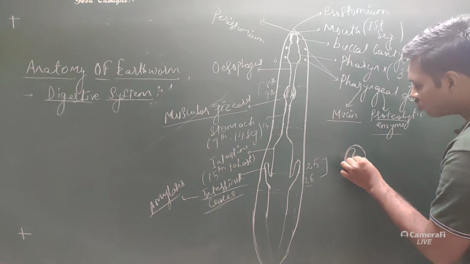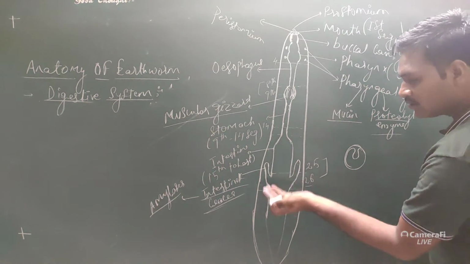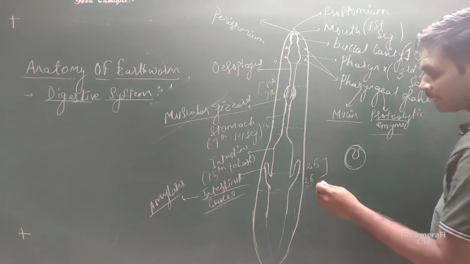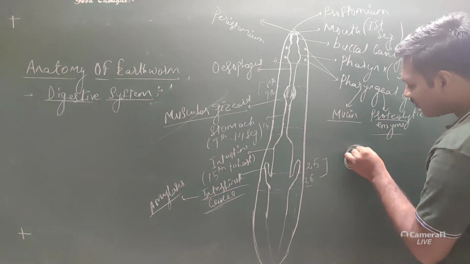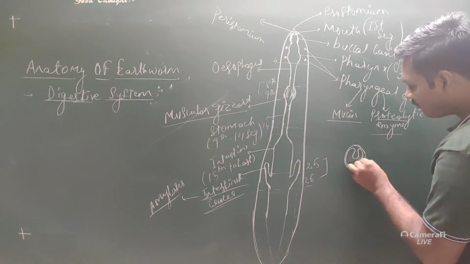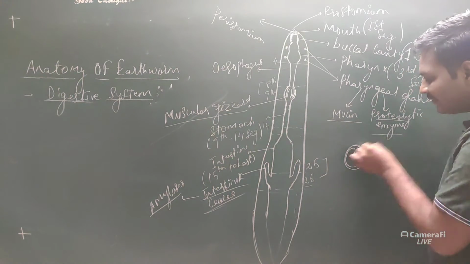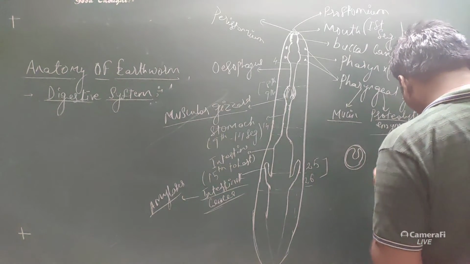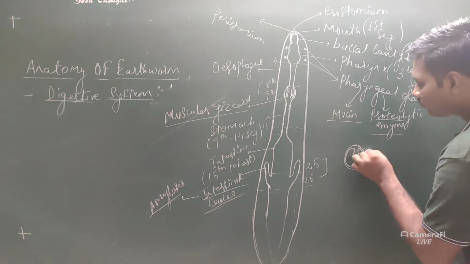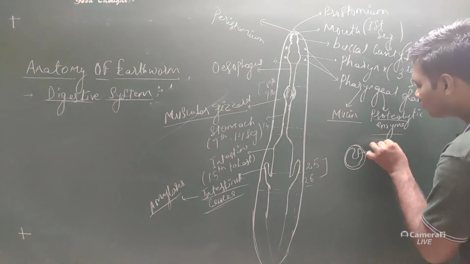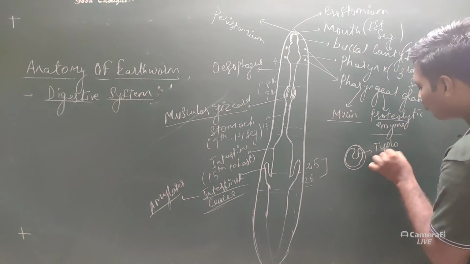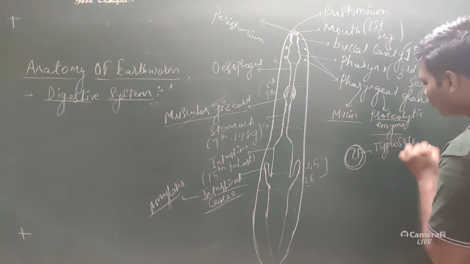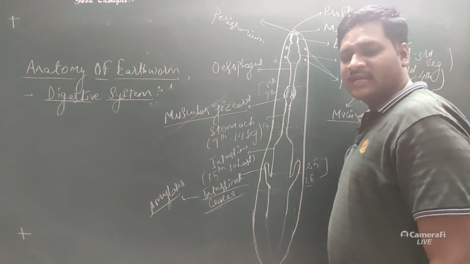From the dorsal portion, meaning the portion at the back side, there will be formation of an invagination. This invagination, or this type of median fold, is called the typhlosole. Okay, so this part is called typhlosole.